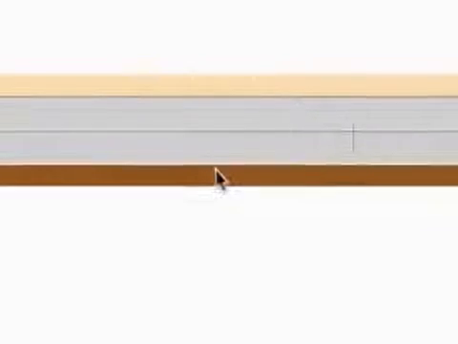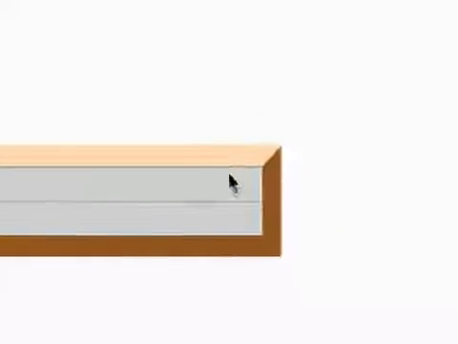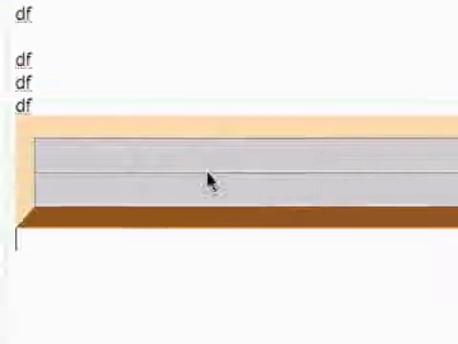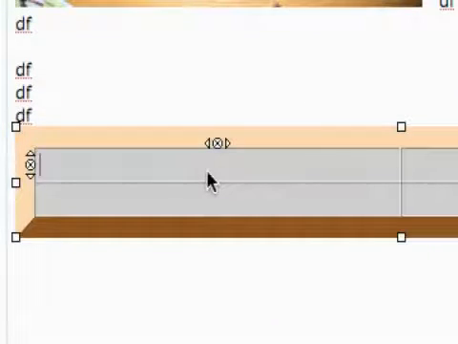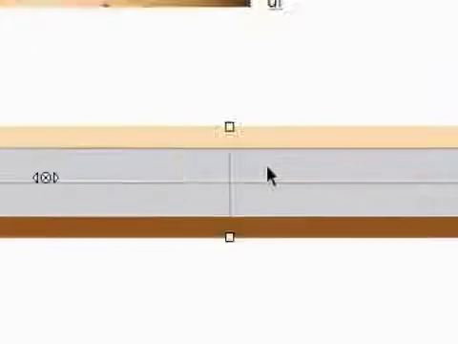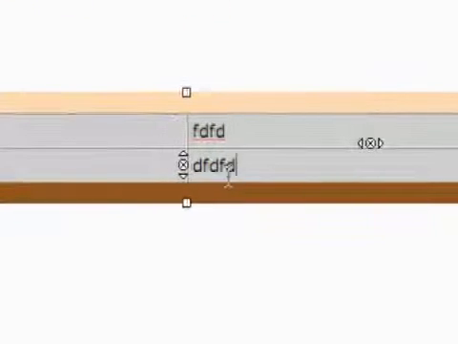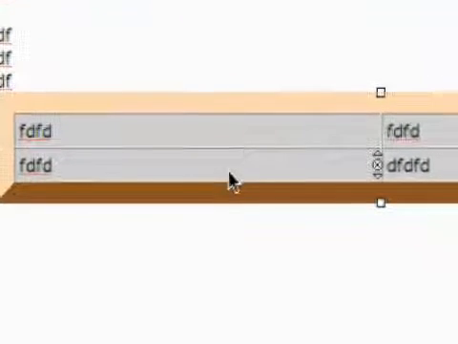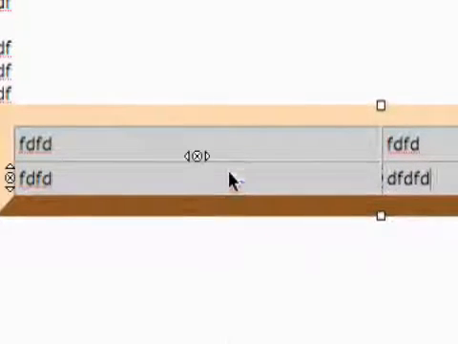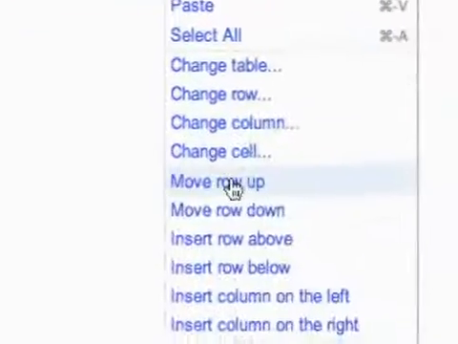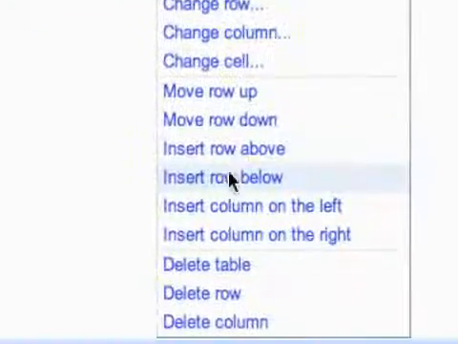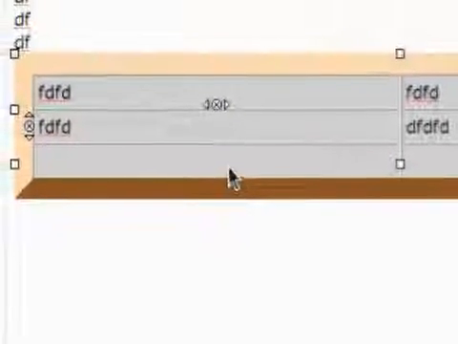And there's my table. It's just a real simple table, with a very simple pixelized border too, but you could change that later if you wanted. And just like a spreadsheet program, you could enter things into the table. And some other options, if I'm here and I decide I want more rows, I can right click and insert a row right here. And now I've got 3 rows.